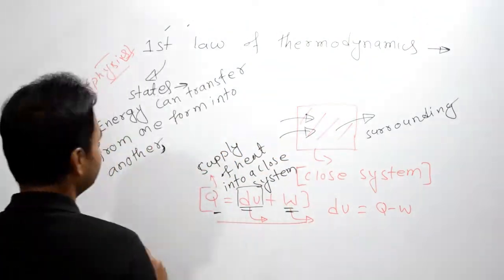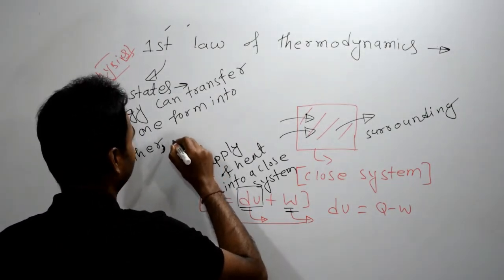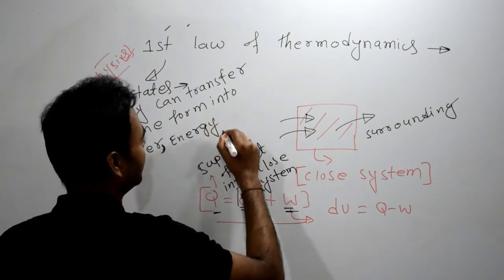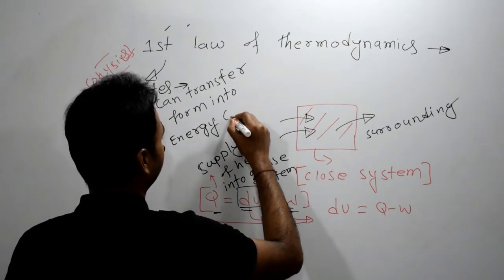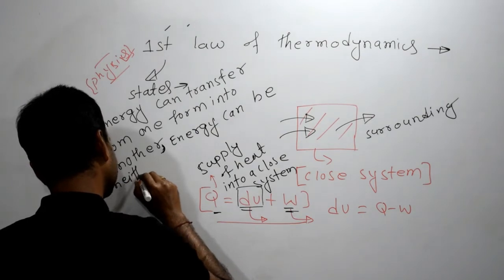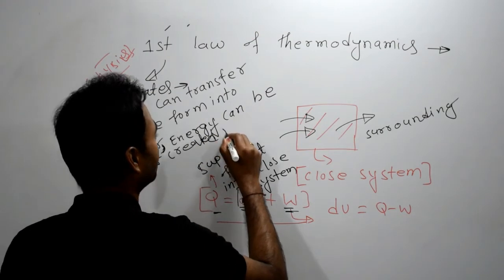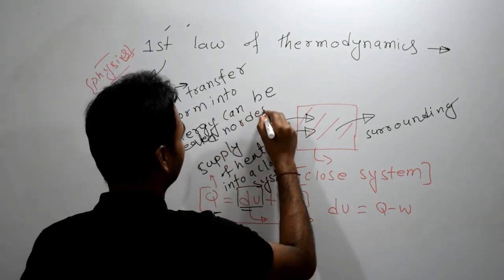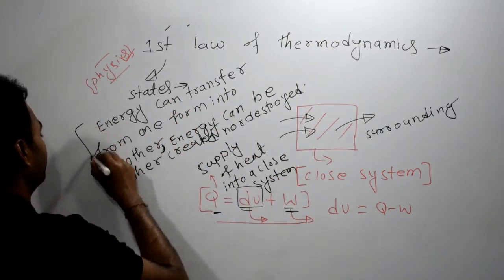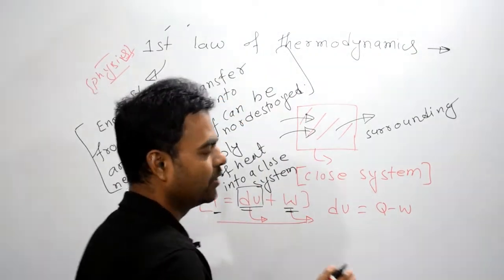So it is saying like this: energy can be neither created nor destroyed. So from the first law of thermodynamics we got this definition, we got this formula.